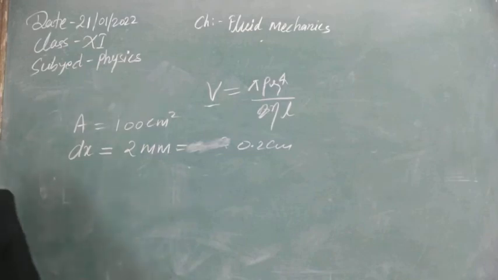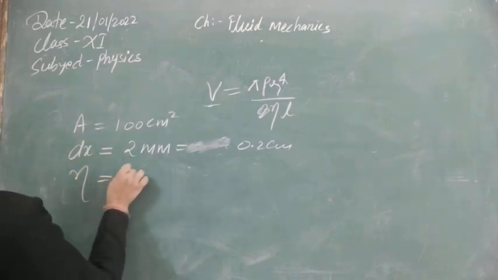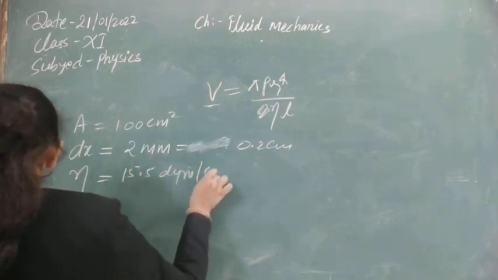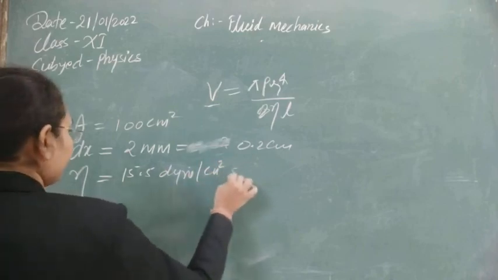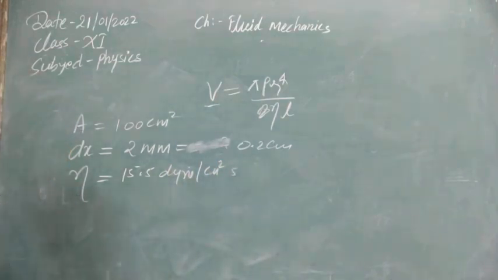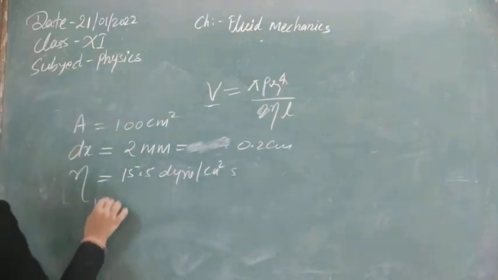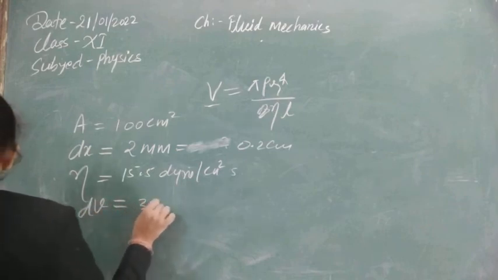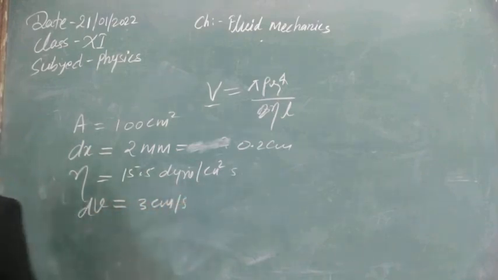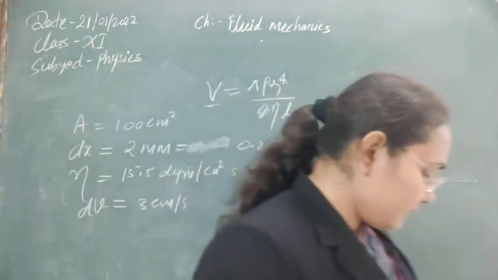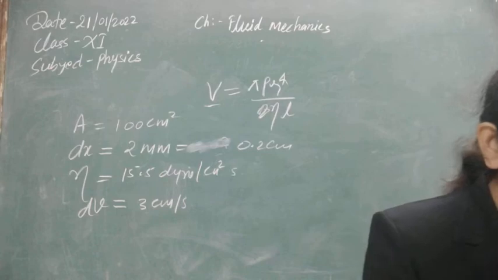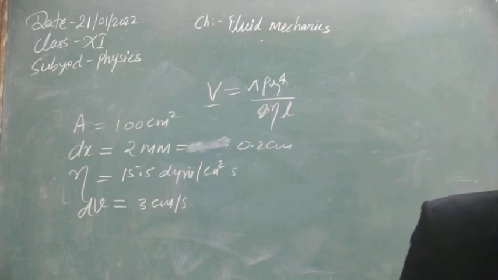Next, viscosity eta is given as 15.5 dyne per centimeter square second. After this, speed is given, so V, or dV, has the value 3 centimeter per second. First we have to calculate the strain rate and the shearing stress, along with the horizontal force required to move the plate with the given speed.